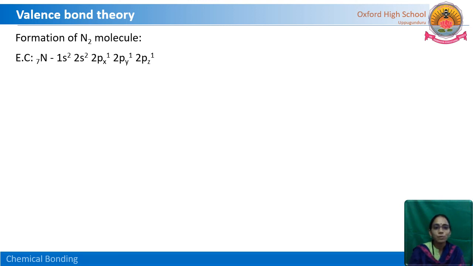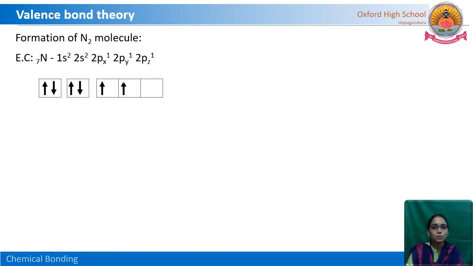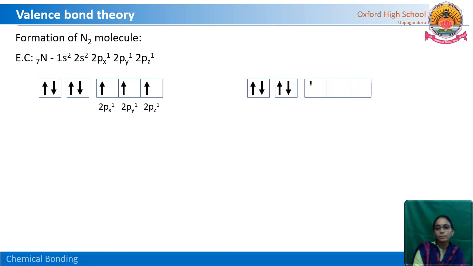Electronic configuration: 1s2, 2s2, 2px1, 2py1 and 2pz1. How many unpaired electrons are there here? Three. Along the x-axis one, along the y-axis one and along the z-axis one. Similarly, one more nitrogen atom has the same electronic configuration but with opposite spins. The condition is satisfied, so the orbitals overlap.